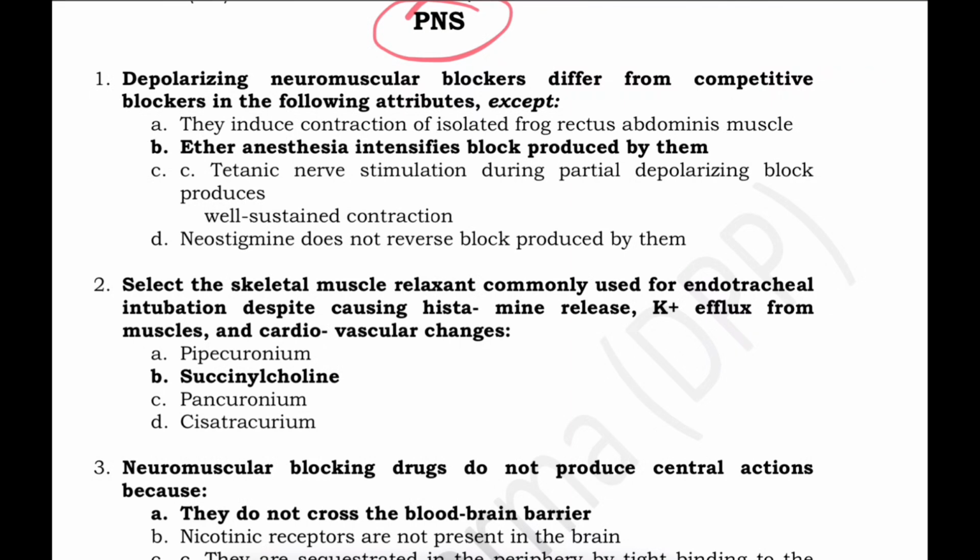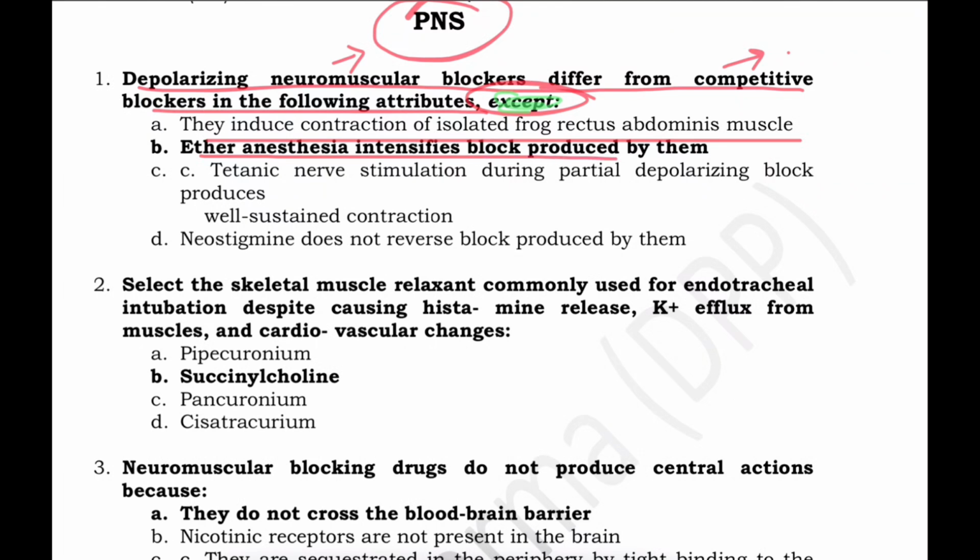So now starting with the first one: depolarizing neuromuscular blockers differ from competitive blockers in the following attributes except. So here we have to mark the exception. First let's see what the differentiating features are. Now depolarizing neuromuscular blockers means succinylcholine types. Competitive blockers means tubocurarine. They induce contraction of isolated frog rectus abdominis muscle.